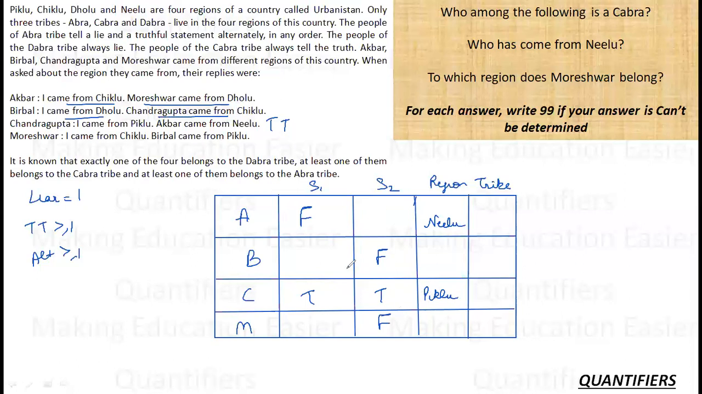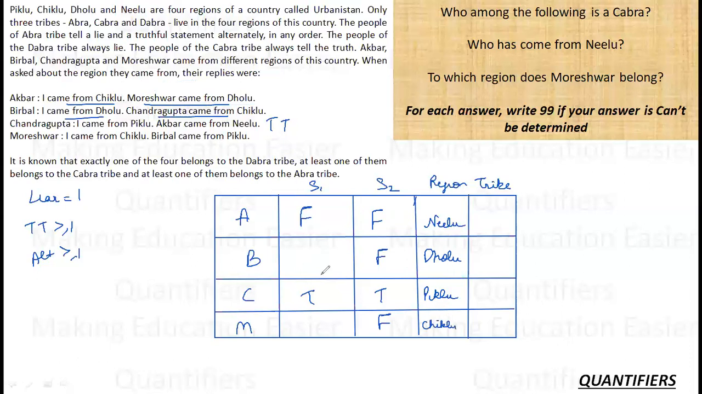Now, again, if I see, I have an open end here. Anyone can be liar. So let us assume that A is a liar and let's see if the conditions are sufficient or not. Mureshwar came from Dholu. Then this must be a lie, which means Mureshwar cannot be from Dholu. And he must be from Chiklu.